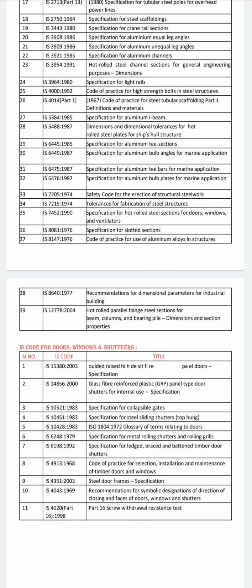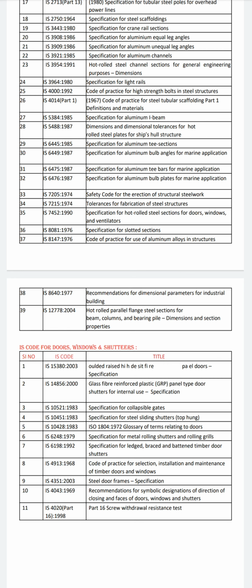The title of this code is glass fiber reinforced plastic, short form GRP, panel type door shutters for internal use specifications. In the earlier year of 1983, IS code 10521 was conducted, and the title of this code is specification for collapsible gates.